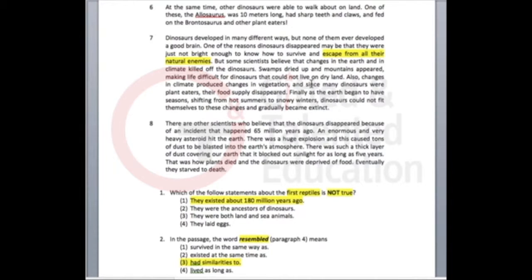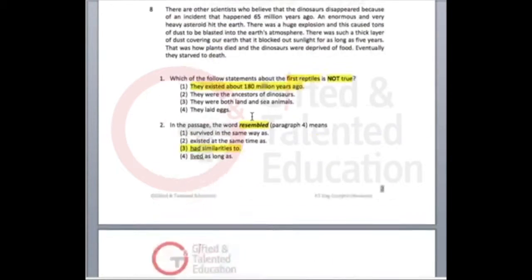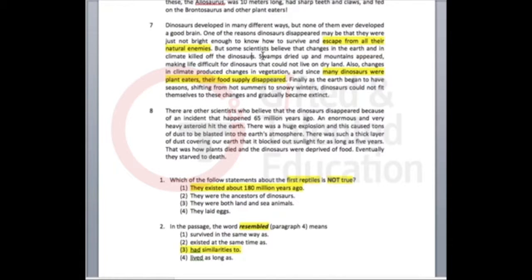Many dinosaurs were plant eaters, and because they had a lack of food, they died off. Okay, so that's another one. Starvation, that's one. And they were killed by enemies, that's another one. Okay, over here they also mentioned that there were changes in the earth and the climate which killed off the dinosaurs. This is another reason why dinosaurs died off.